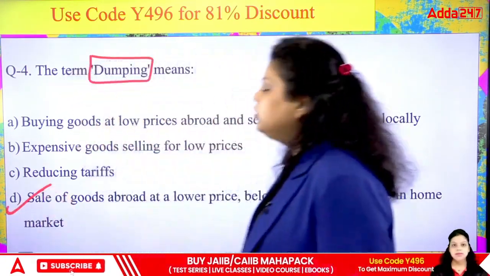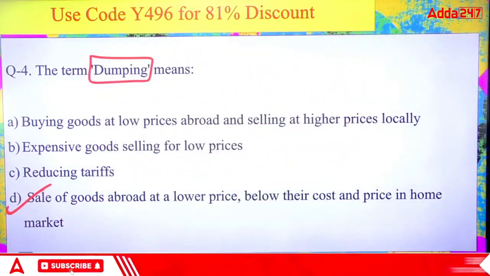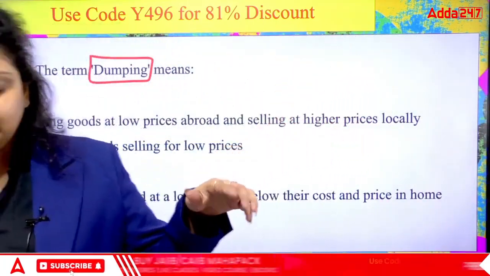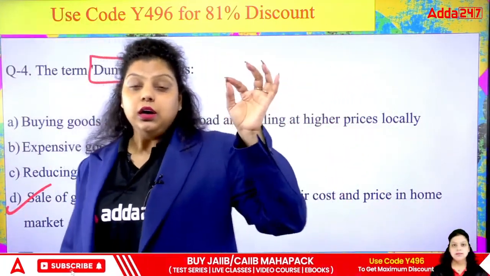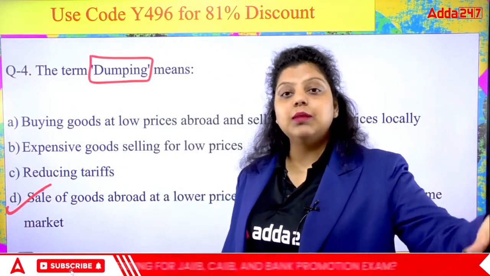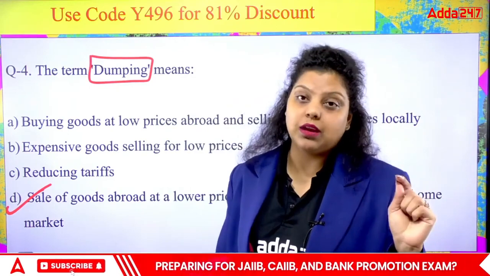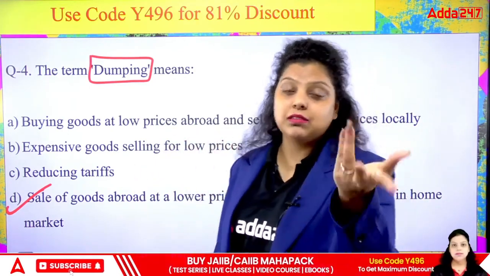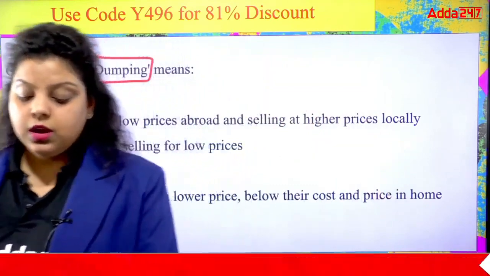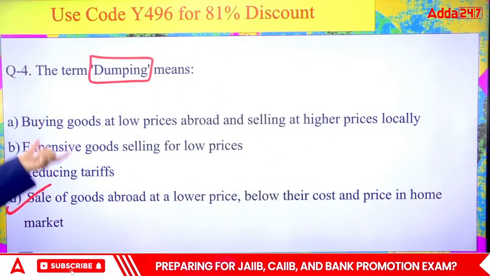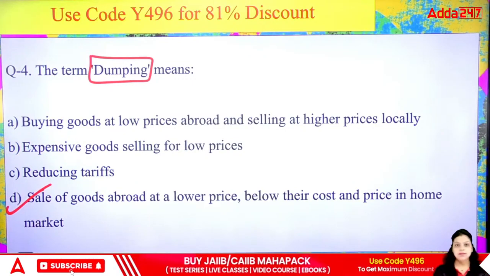Dumping is the sale of goods abroad at a lower price, below their cost and price in the home market. Like the goods which a country is selling in its home market, it sells the same commodity to the foreign market at a lesser price. That is known as dumping. The country is dumping its production in the other country at lesser prices in comparison to its home country. That will be known as dumping. And to stop this dumping, we have introduced the anti-dumping duty.